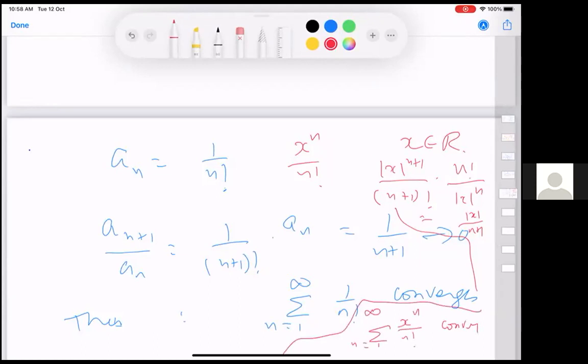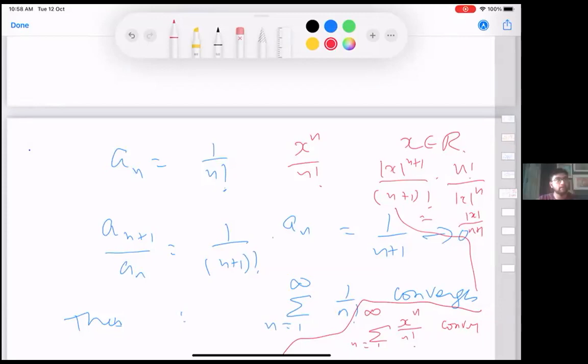Excuse me, sir. If we take the summation to be summation 1 by n, then will the ratio test hold in that case? Wait. No, this is not a universal test. I am coming to that.